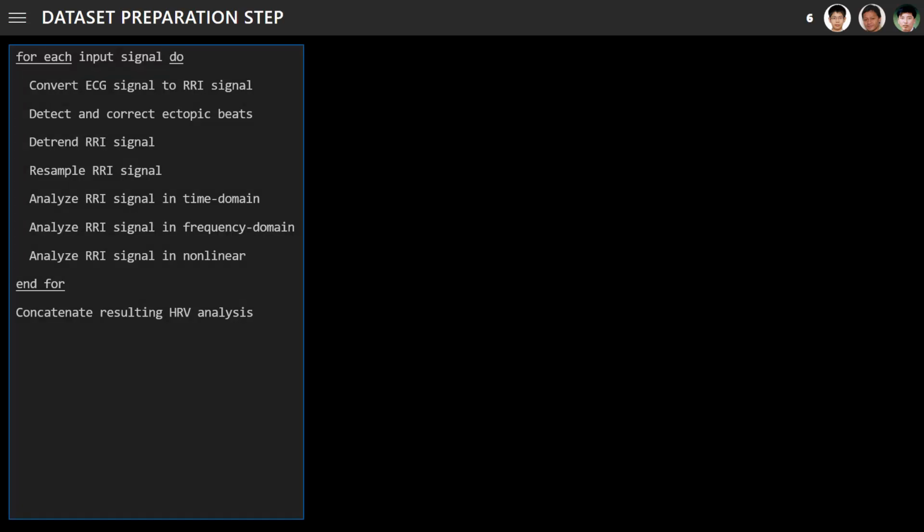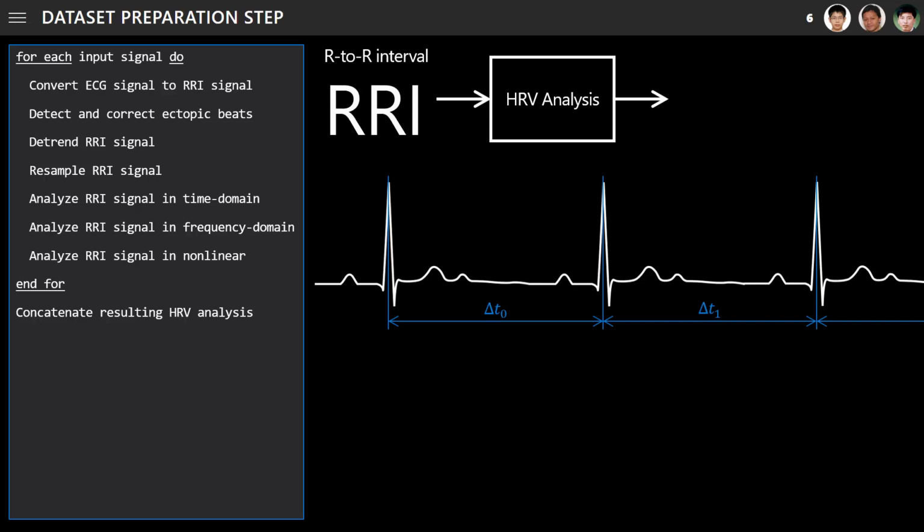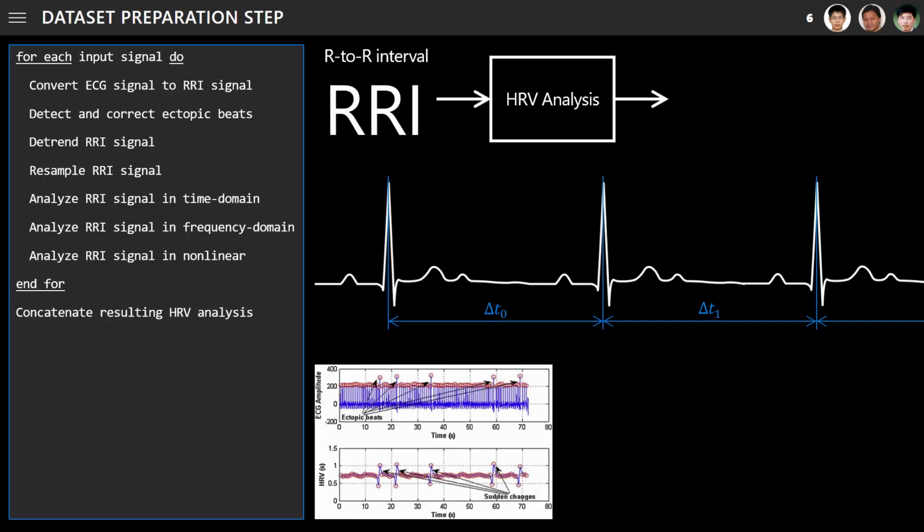The algorithm is this. The input signal of HRV analysis is not the ECG signal. Instead, it is the R-to-R interval or RRI signal. Simply put, the RRI signal is the time variation between consecutive heartbeats. Therefore, firstly, we convert the ECG signal to the RRI signal. The result is the raw RRI signal, which contains noises called ectopic beats. Ectopic beats are abnormal beats caused by unusual impulses, which create ambiguity in the RRI signal. Therefore, secondly, we detect and correct ectopic beats.